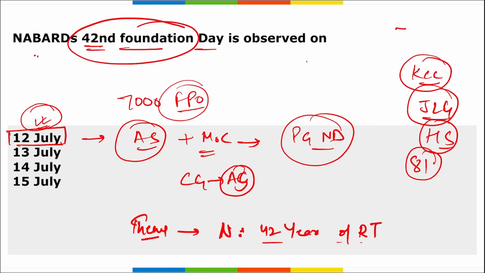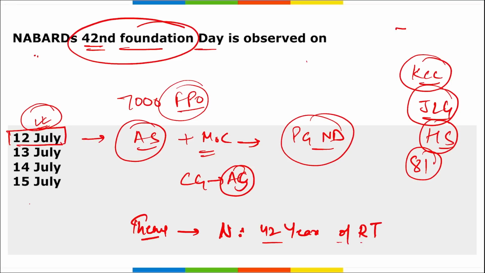And who was the chief guest here? Amit Shah was the chief guest here. And what did he distribute? Micro ATM and Rupay Kisan card to the dairy farmers of the milk societies. Moving on, this was about your NABARD.